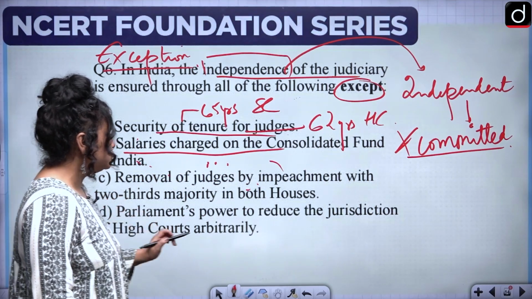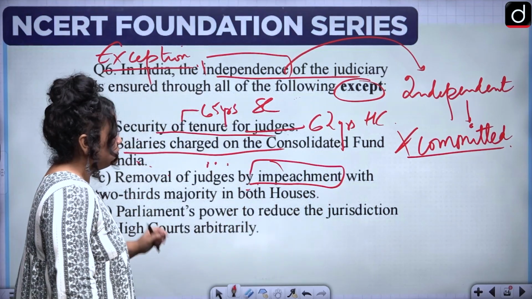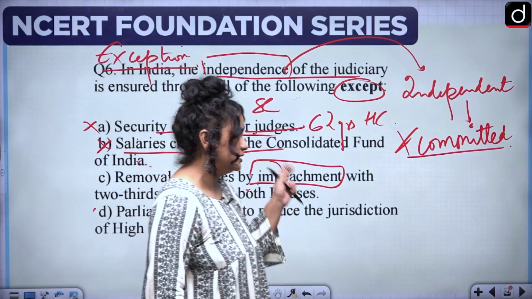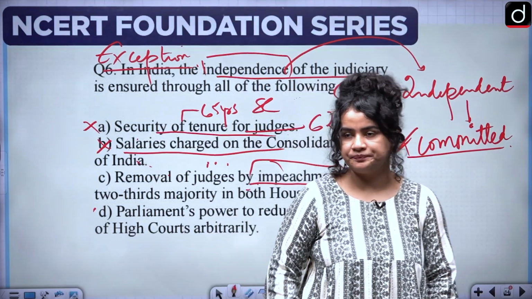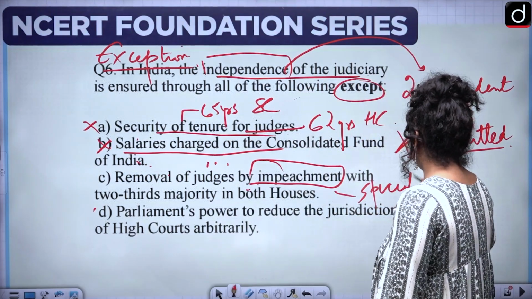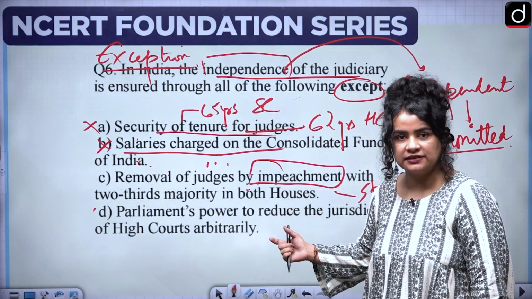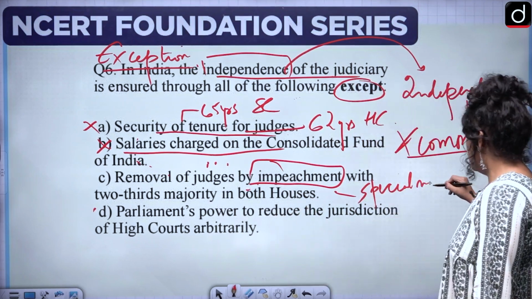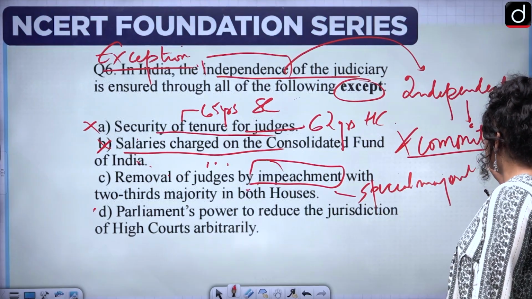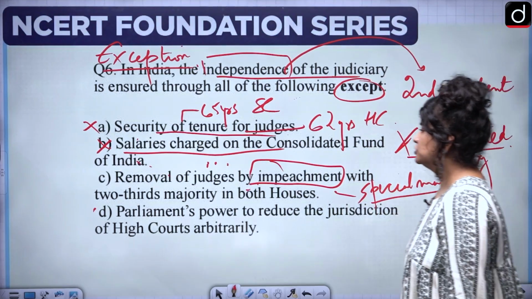C, removal of judges by impeachment with 2/3 majority in both houses. Now, this is something called special majority. How judges are impeached. When judges are removed, that process is known as impeachment. Now, they are removed by a process which is known as special majority.